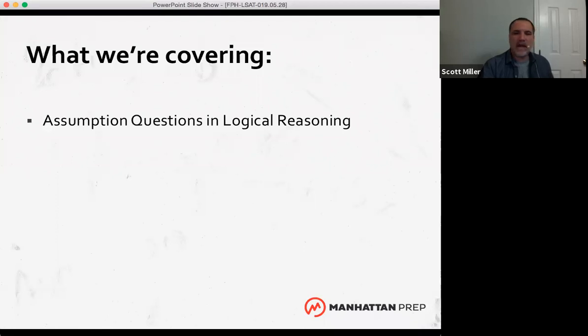from an actual LSAT logical reasoning section. Here's what I want you to do: answer the question, do the best you can. I'm going to give you about 1 minute and 20 seconds to answer this, which may seem like a fast pace if you're new. If you've been practicing for a while, that's about the average you're shooting for. We'll give you 1 minute and 20 seconds to work on it, and then we will talk about it.